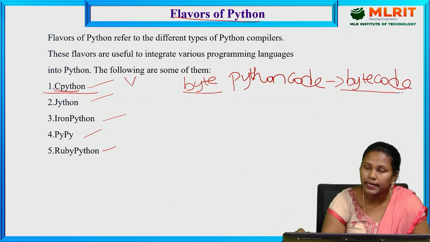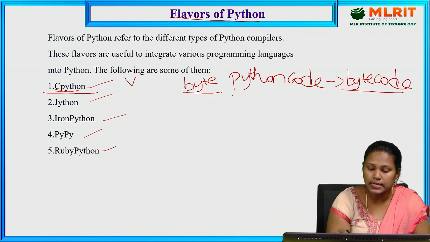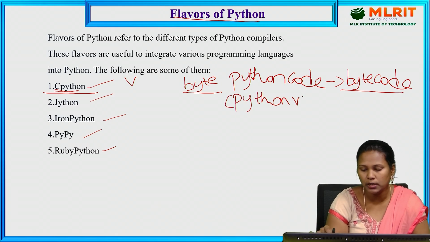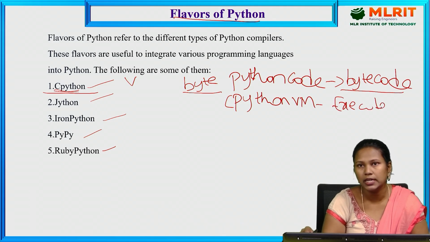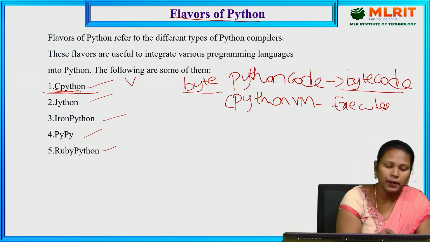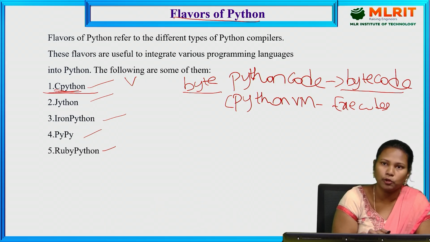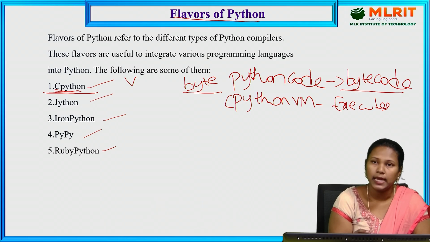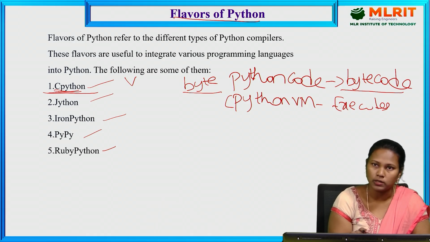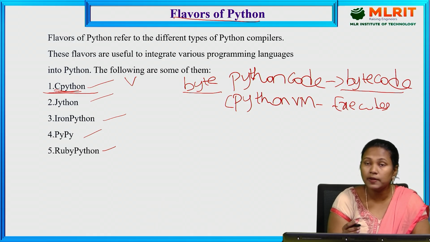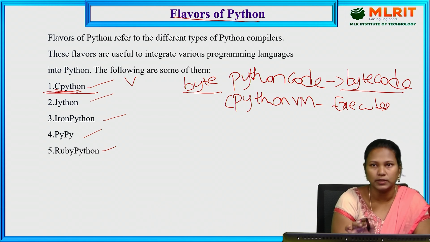After generating the bytecode, the CPython virtual machine executes the program and generates the results. Why did we introduce CPython? For compatibility purposes. In a C environment also, we can execute our Python programs, and we can use the Python libraries as well as the C libraries. For those cases, we have the CPython version.